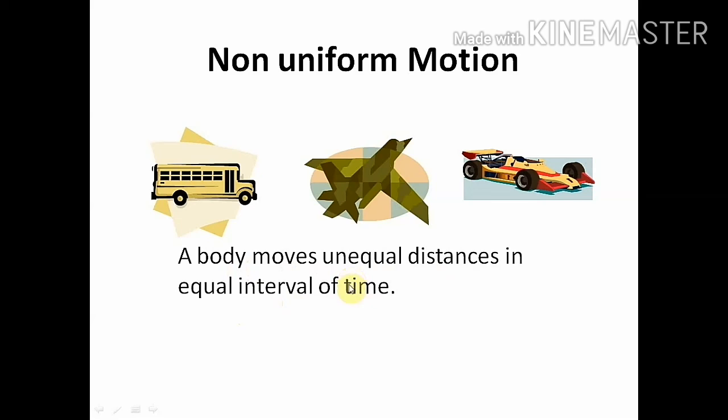If we say our growth is also non-uniform, when we are kids, at that time our growth is at a very fast speed, means we grow at a very fast speed.